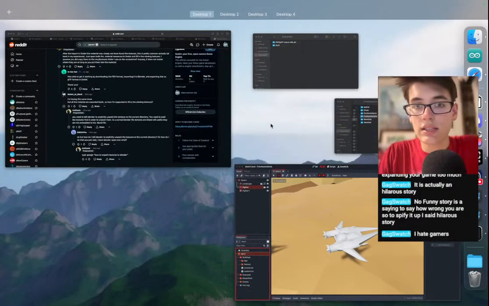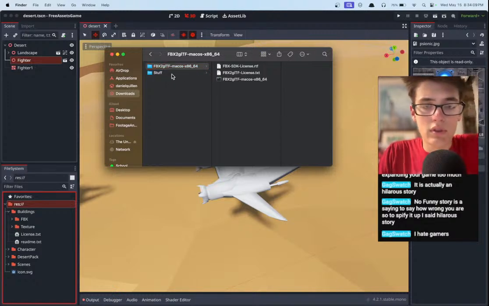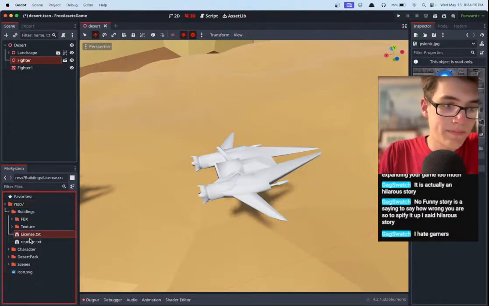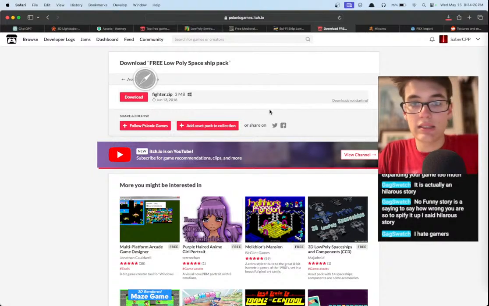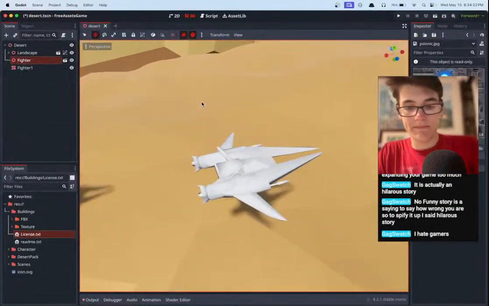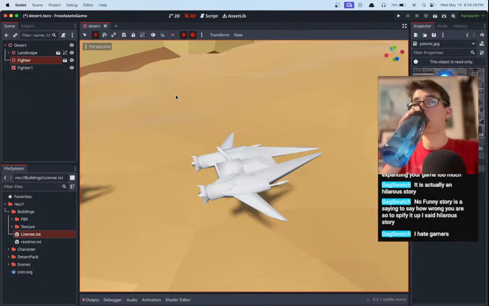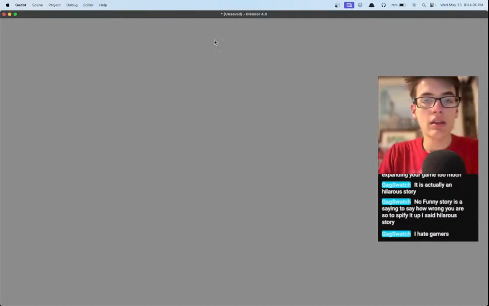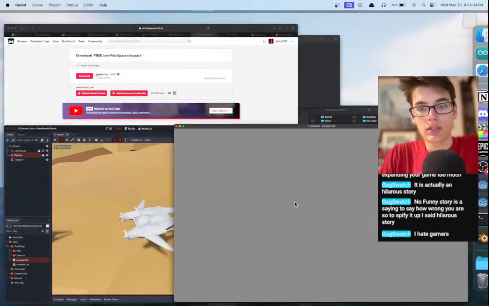If we just delete this, and then put it back. Give me my fighter back. Okay, it doesn't want to. Delete that. Let's go ahead and re-download our fighter assets pack, and then this time we're gonna run them through Blender first. So, Blender. Taking a second to boot up.